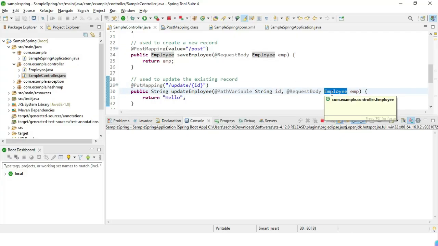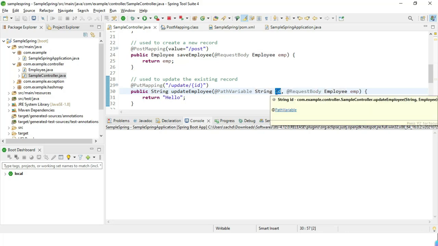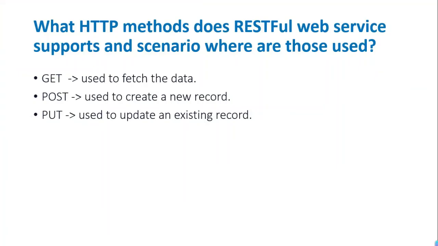And we want to get the things which he has changed. Suppose he will send some record, like he has changed his phone number, his name is this. All those details we can get by using this request body, and the employee ID of the employee whose values we have to update, we will get by using the path variable.